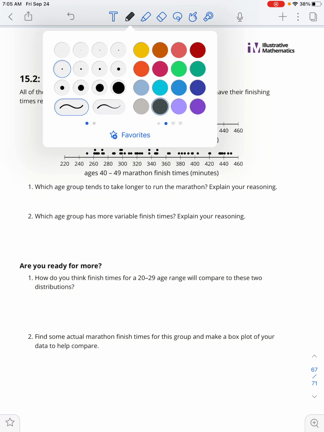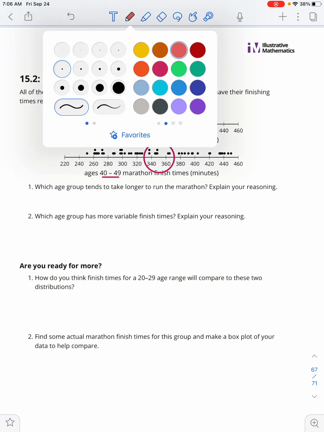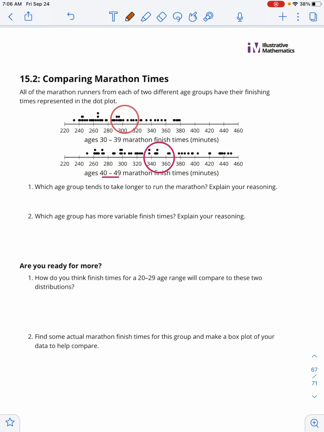So there's a few key points to notice here. We see that the 40 to 49 age group tends to take longer. The center of their data is somewhere in the mid-300s range, whereas if we look at the 30 to 39 group, the center is more towards the low 300s. We just know this by looking at the graph and seeing where the approximate or just about middle of the graph lies.